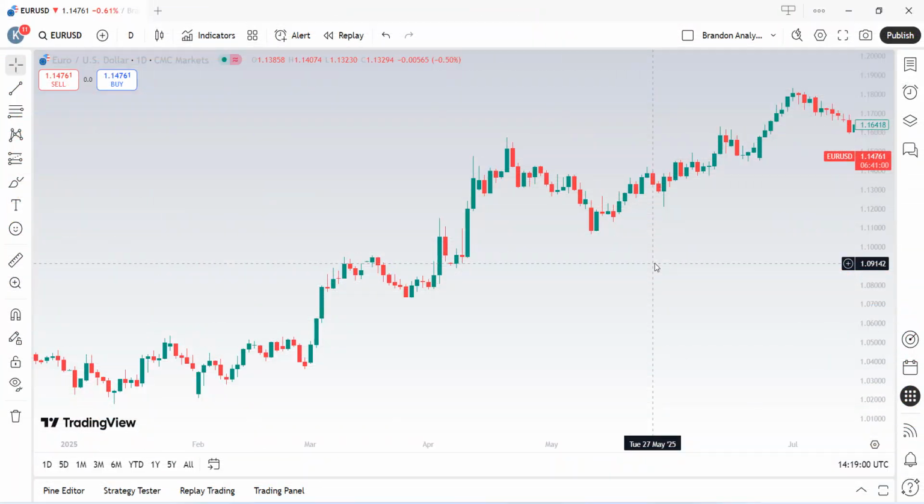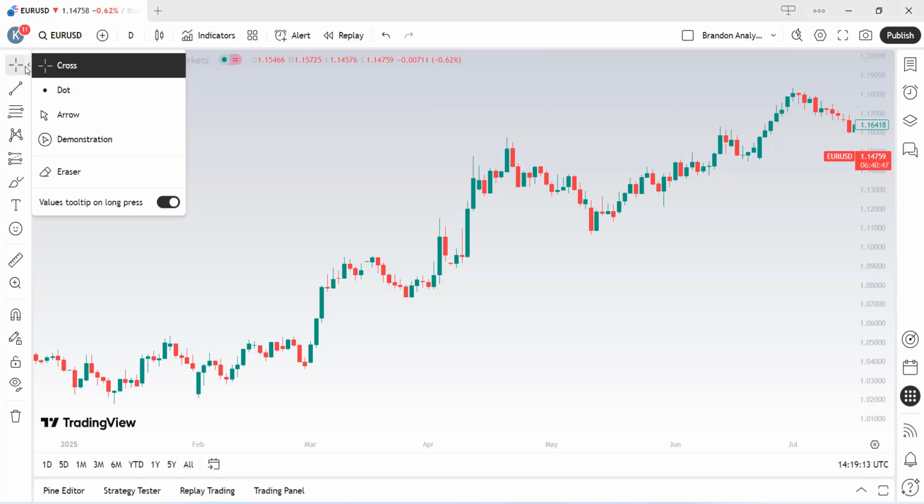Okay, now let us get started with tools found at the left of my TradingView. At the very first position, we have our cursor tool, which is simply how you interact with your chart. You can choose from cross, dot, arrow, demonstration, or eraser, which you can use to wipe drawings you already made on your chart.